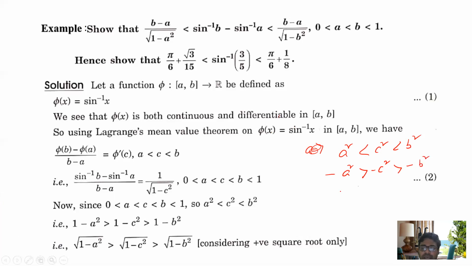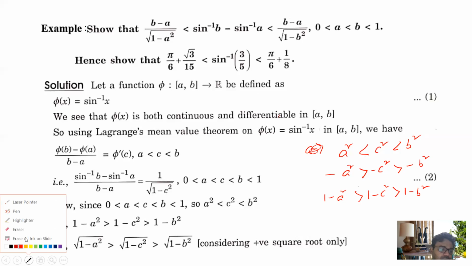We want to apply this. I skip one line, so you may write 1 minus a square greater than 1 minus c square greater than 1 minus b square. I apply this concept and skip two lines. So this is the logic behind this: 1 minus a square greater than 1 minus c square greater than 1 minus b square.